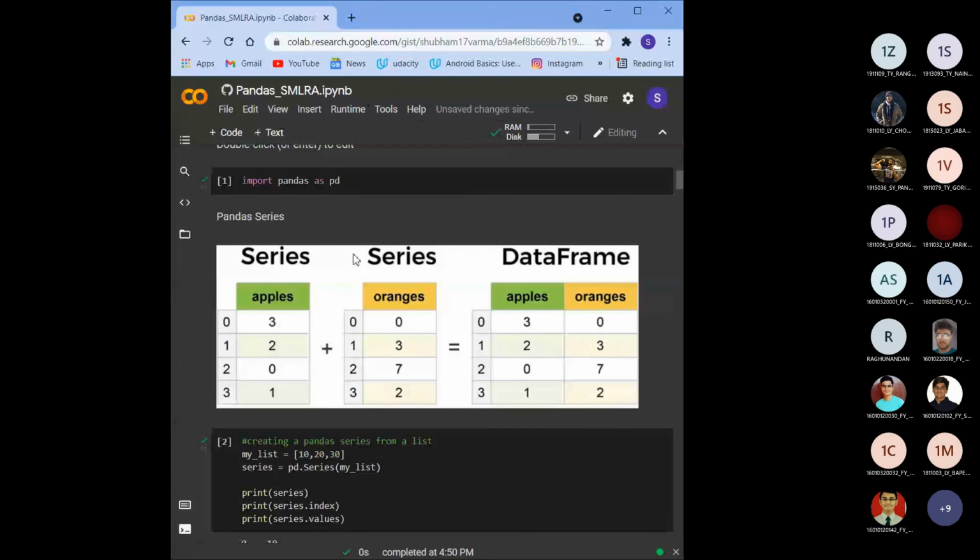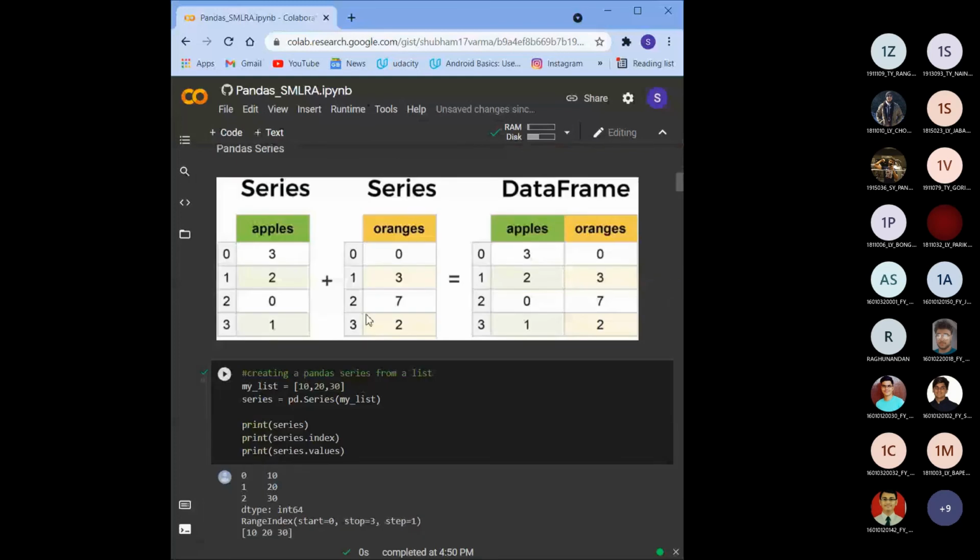As you can see here, I have a list. In this list, I have three numbers, that is 10, 20, and 30. And this list I want to convert into a data frame. So what is a data frame? First, let's understand what a data frame is. As in NumPy, we had multi-dimensional arrays, in pandas, we have data frames.